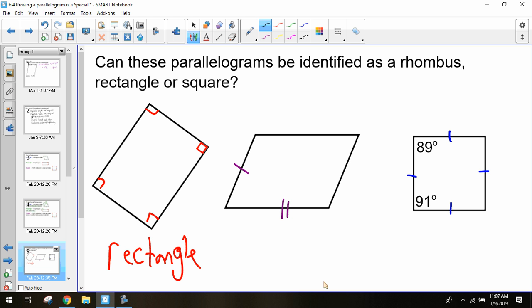What is that middle one? It's not a rectangle, rhombus, square. Yeah. So it's not a rectangle, not a rhombus, or a square. Why not? Our 2 adjacent sides are different lengths, meaning it can't be a rhombus. We don't have any information about our angles, so it's not a rectangle. And if it's not a rhombus or a rectangle, or both of them, it can't be a square. So it's just an average parallelogram. Nothing special.